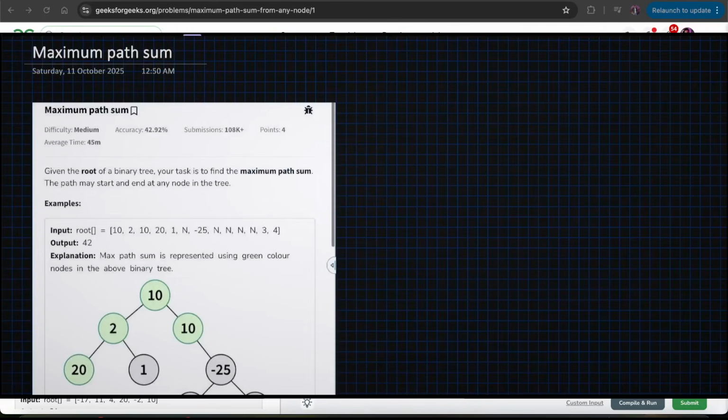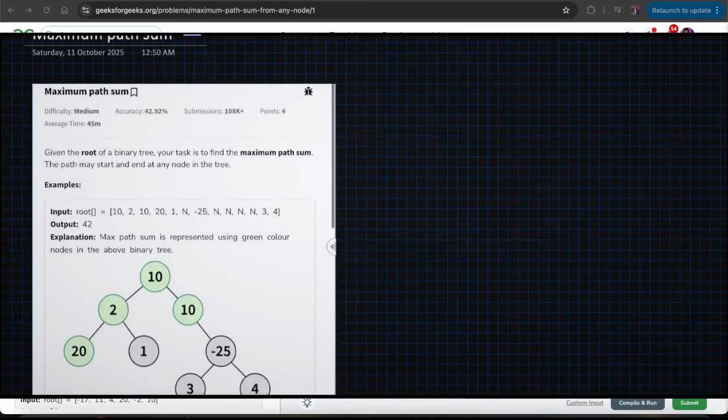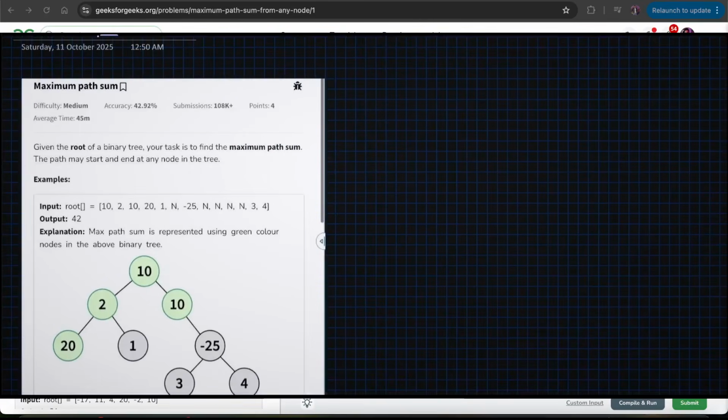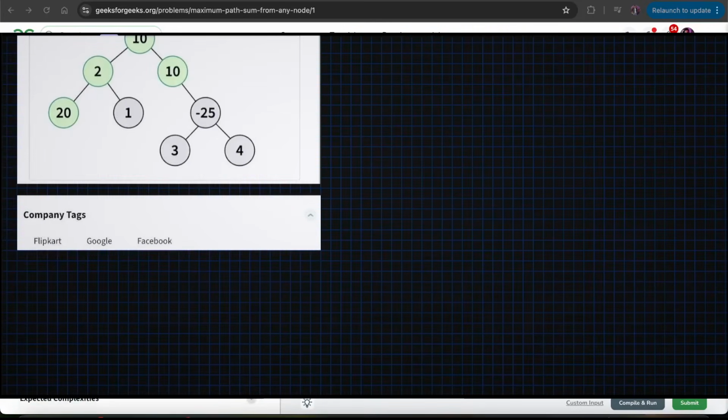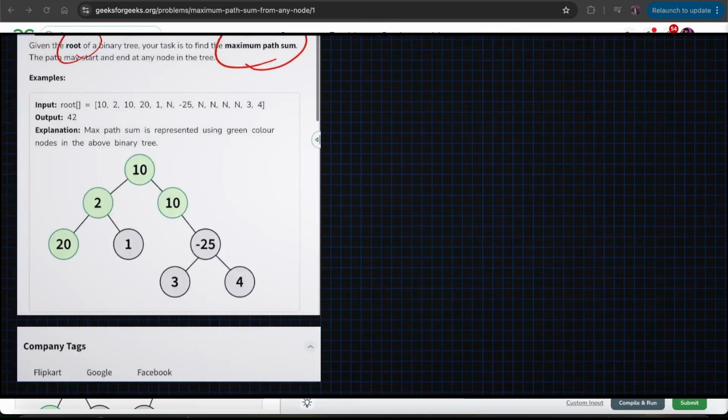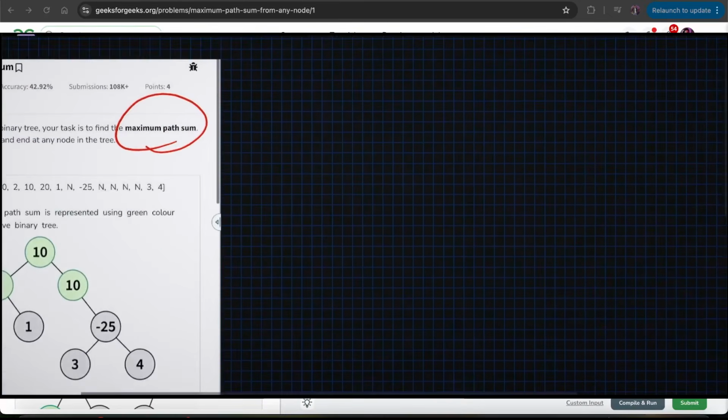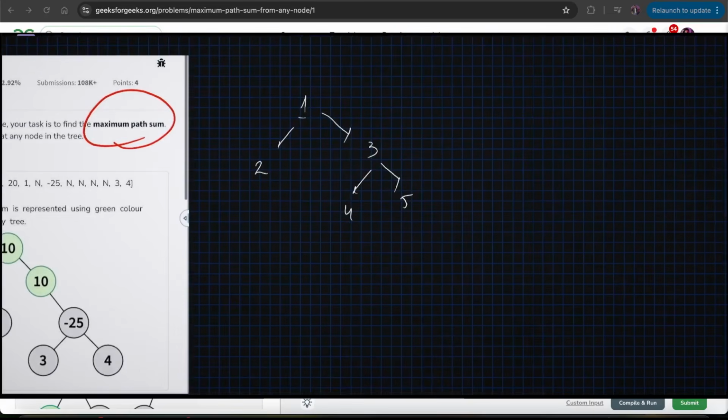So what are a few things we need to understand from this question? Let us highlight the things which we know. We have been given a root, we need to find the maximum path sum, and there's the tree, right? So we're going to take the second test case maybe, just for simple intuition, or maybe another simple tree. So let us say we have a tree like this, and we're going to form all the cases now. So 3, 4, and 5, and we have 2, right? So we need to find the maximum path sum.